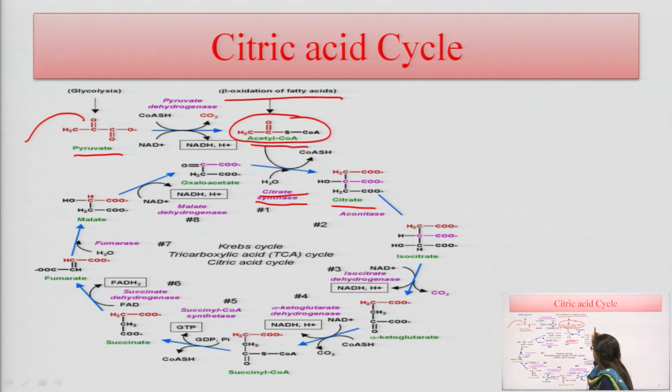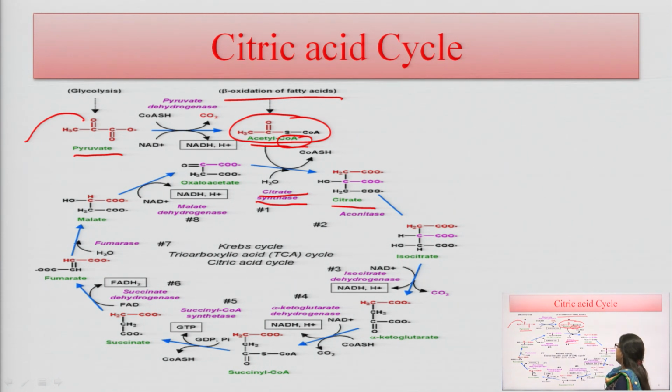Here one coenzyme A is removed from the reaction, one water molecule is used, and citrate is formed. The formation of citrate is basically responsible for the name of the citric acid cycle.